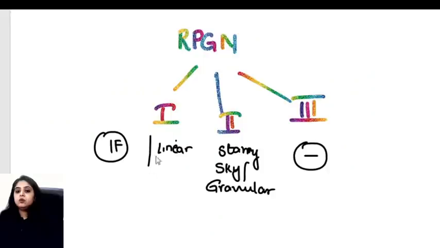So remember, type 1 is like a line, linear. Type 2 has two areas, bright and dull, so starry sky. And RPGN type 3 has no deposits. Coming to the other two.